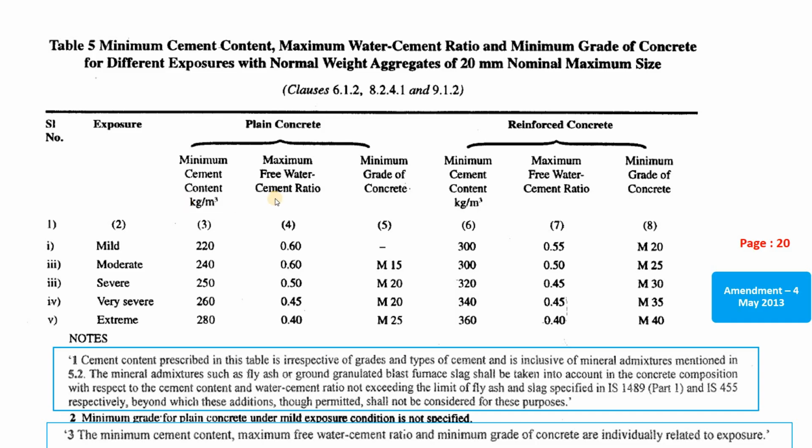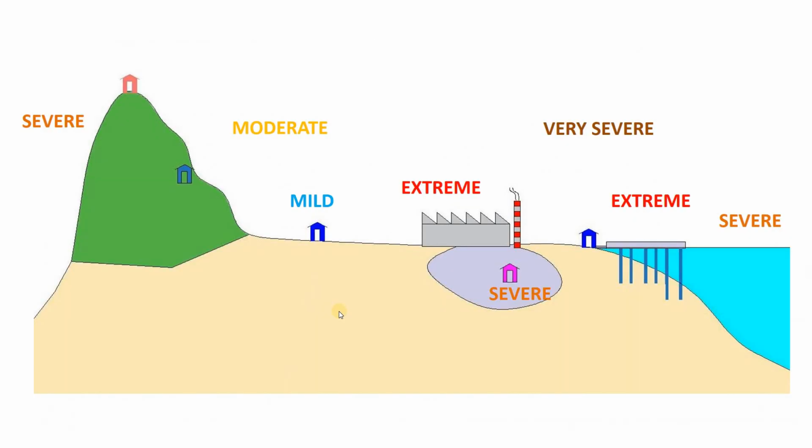One is the minimum cement content, the second one is the maximum free water cement ratio, and the third one is the minimum grade of concrete. So in this case you can see 2 minimum values. One is cement content and the concrete grade. So minimum in the sense what is it? It is the at least value. At least we have to maintain this much amount of cement and this much grade of concrete in that environmental exposure condition. And this maximum free water cement ratio is the maximum value. You must not go away from this value. So these are all the 3 things in plain concrete and also in the reinforced concrete. So these things I have elaborated in the pictorial form itself.